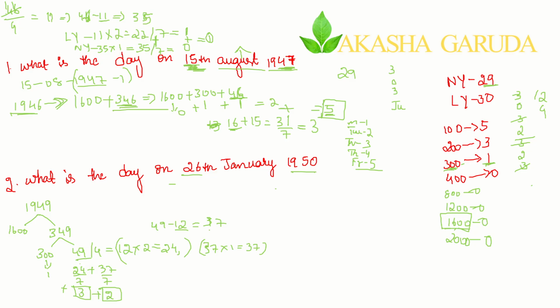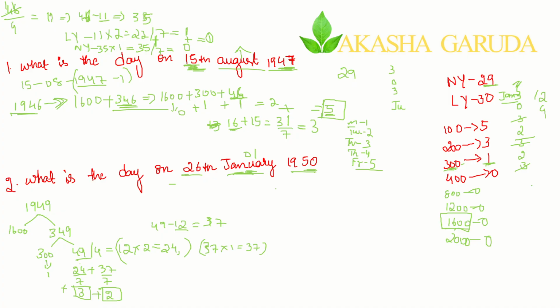Let us keep this aside. Now January, in the sense the first month. January is the first month itself. Before January there was nothing. Check here, 1950 is not a leap year. So it is the first month. Before this month, no month existed. December will come, but only after completion of January.